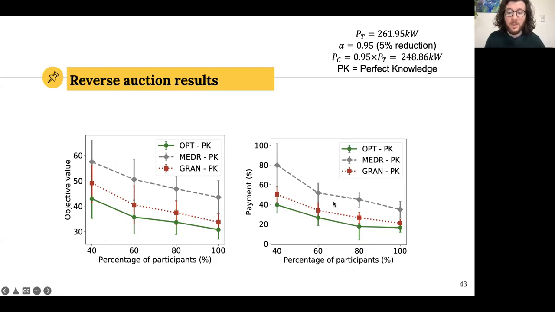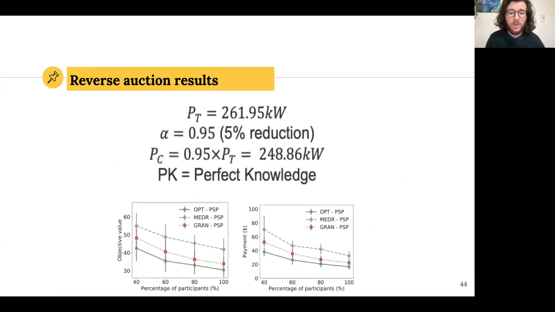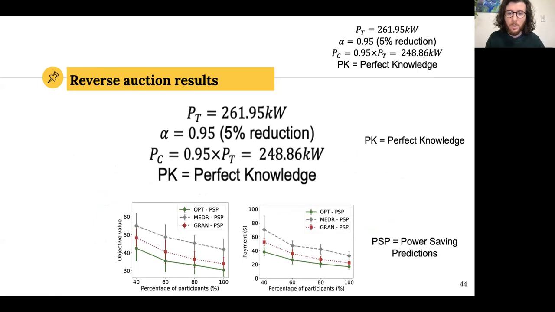Similar thing can be said about the payment. Now, in this specific experiment, we use PK, which stands for perfect knowledge. So we use the ground truth from EnergyPlus. And then we also evaluated what happens when we use the power saving predictions from our machine learning model. And so because the trend is so similar, it further justifies that our machine learning predictions are very accurate.